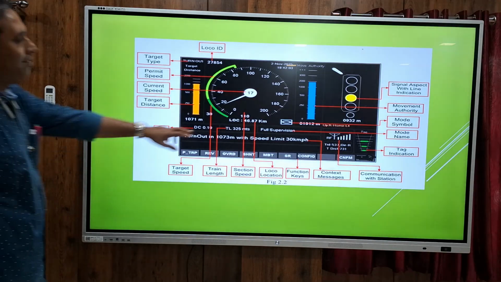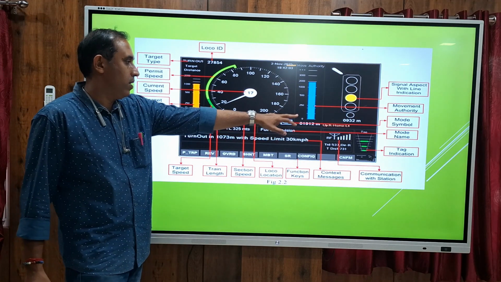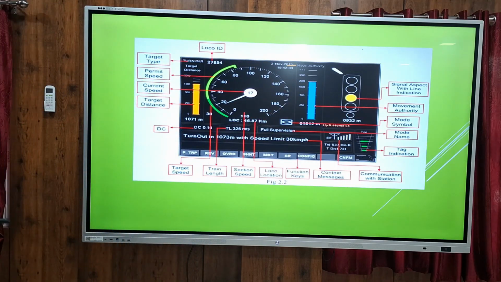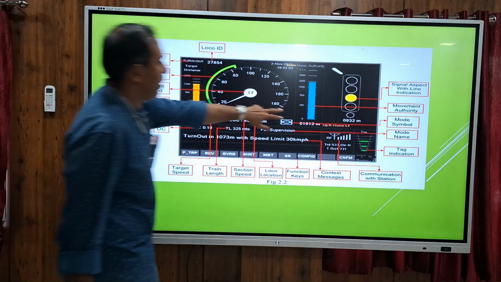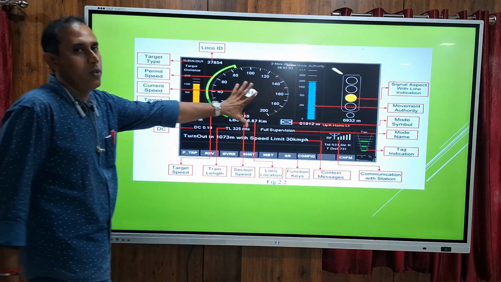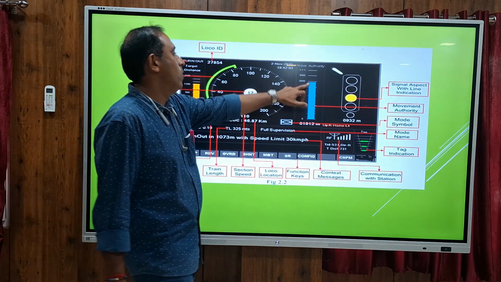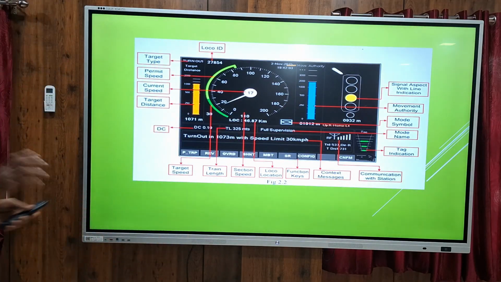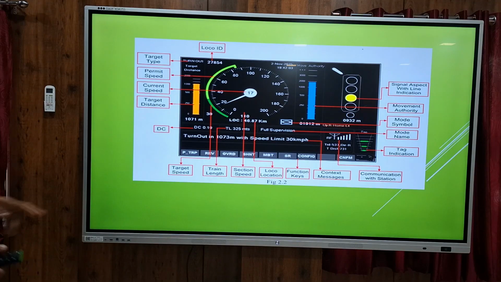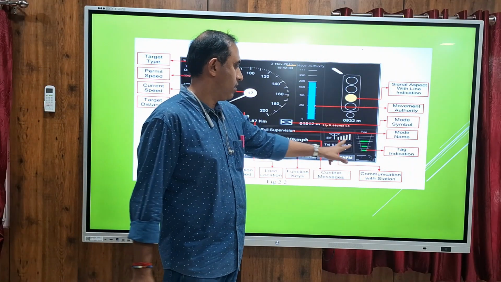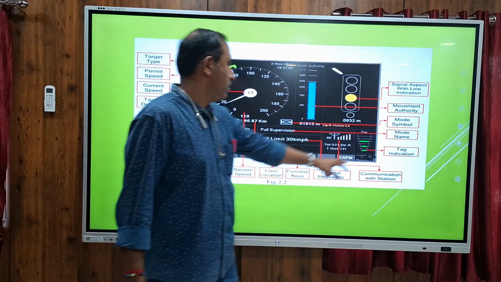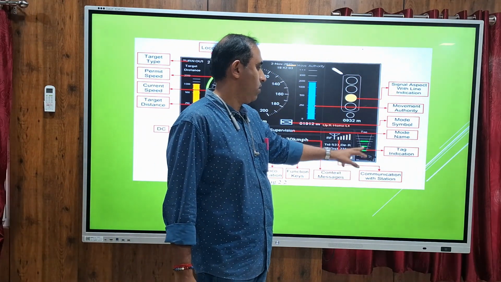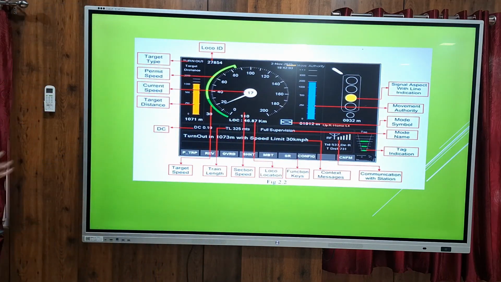Then it will transmit to different modes. At present, what is the mode? That symbol. This is the signal aspect. This is the movement authority. Up to what distance can the train move? This train is permitted to move up to 2 kilometers from the present location. Then these are the radio frequency communication status. The signal is available or not. Then radio frequency RFID tag reading. With the scanning, it will show as green. If it is missed, it will show as red.